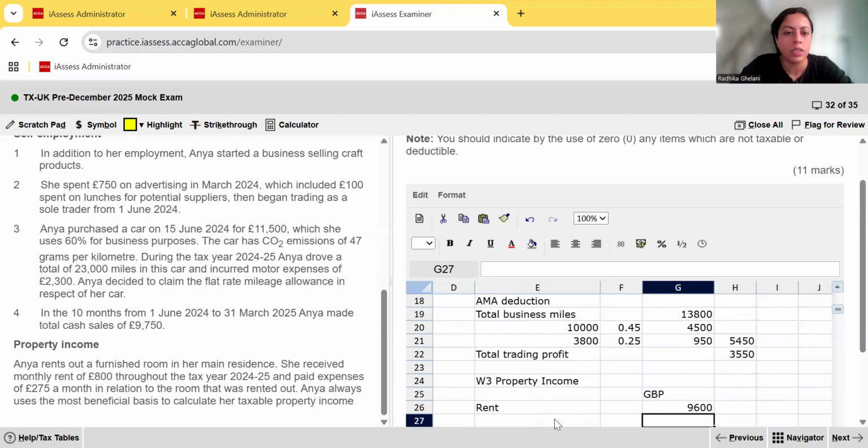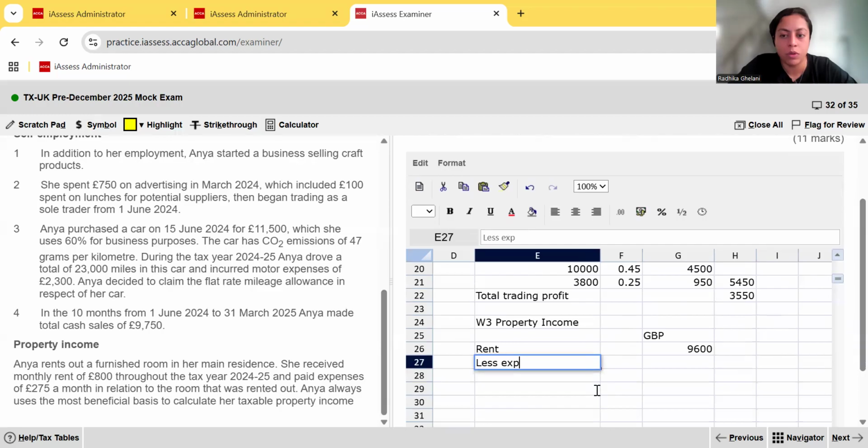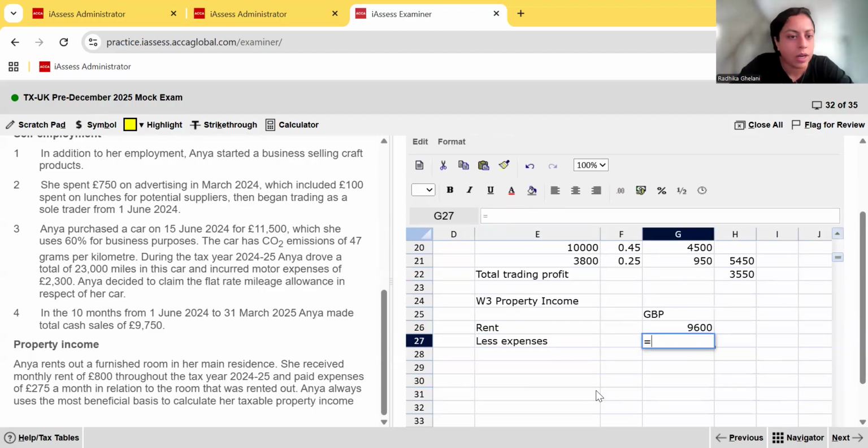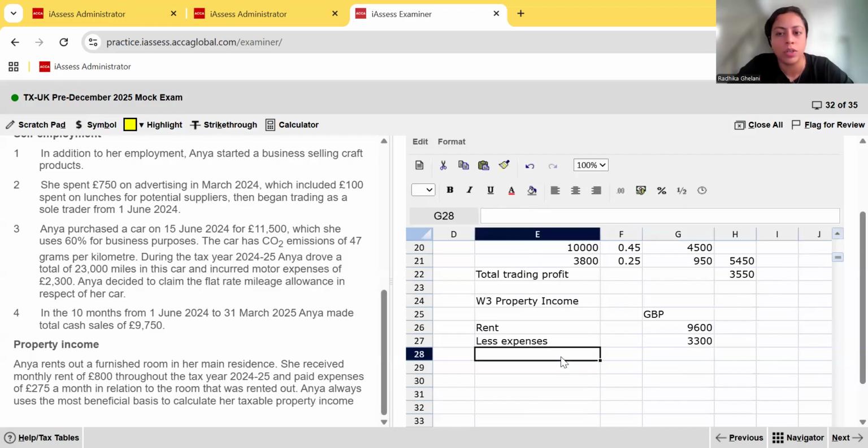So rent is 9,600. Now I'm just going to do this to show you which one is more beneficial, or you could do it on the side on your calculators. If she does her actual expenses, look at this. Her actual expenses were how much? 275 a month times 12. What figure do you see there? 3,300. And if she uses the rent a room relief, she gets 7,500, isn't it?